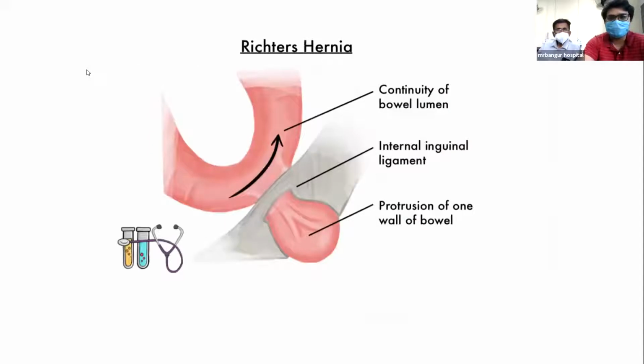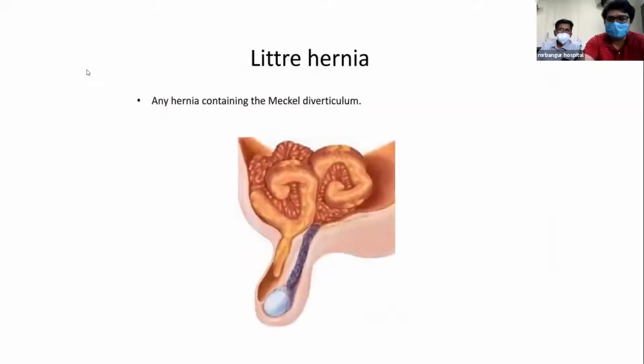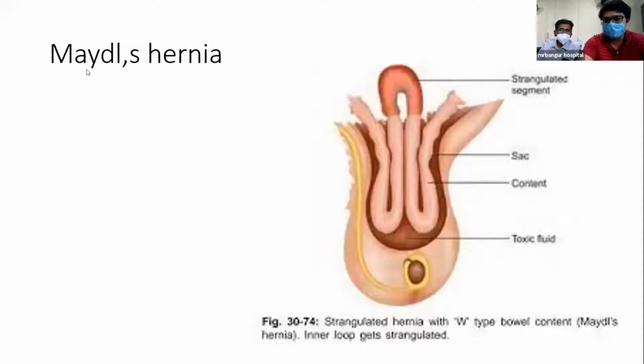Richter's hernia, where there is a protrusion of one wall of the bowel at the antimesenteric border. Littre's hernia, hernia containing a Meckel's diverticulum. Maydl's hernia, it is a W type of hernia, containing a W-type bowel loop, and the inner loop gets strangulated.